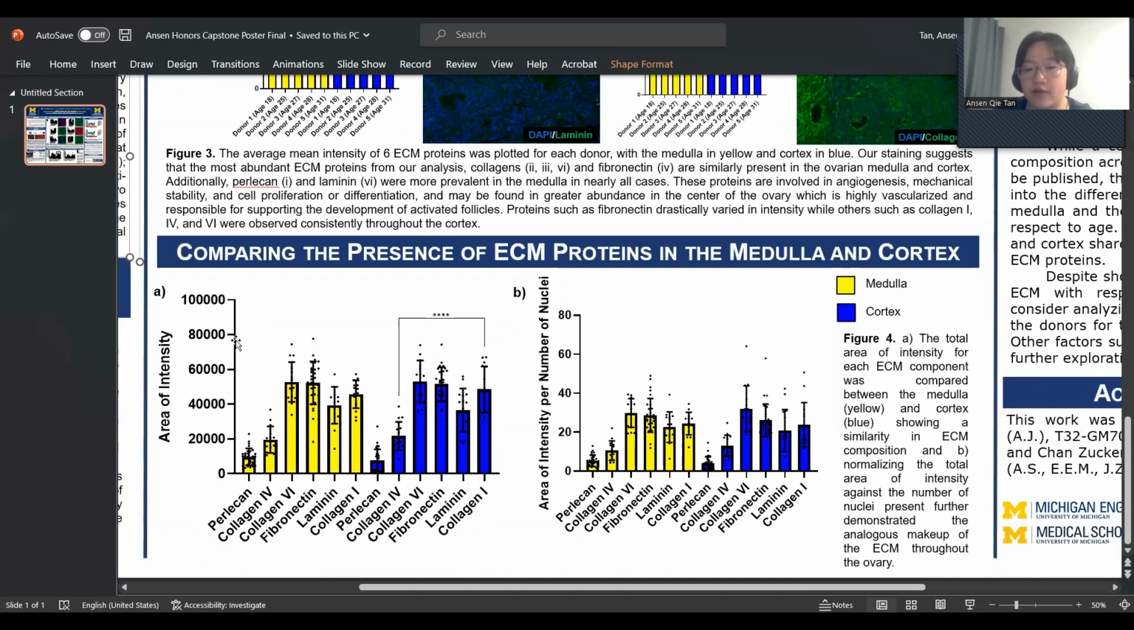Here, instead of comparing the average mean intensity of the individual proteins, I took a more holistic approach and compared the total area of intensity for each ECM component in the medulla and cortex and put them into one graph. Here we can see that the ECM composition is actually relatively similar between the medulla and cortex regions of the ovary. When we normalize this data, which is graph B, we see very similar results. Normalizing is just adjusting the data with respect to the number of nuclei. So these graphs seem to indicate that the ECM composition is relatively homogeneous between the cortex and the medulla if we're only looking at these 6 essential proteins in the study.